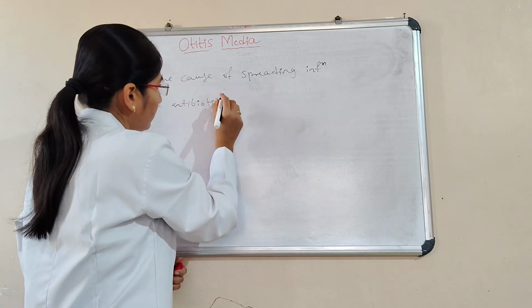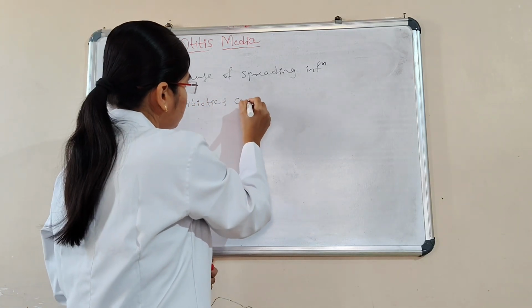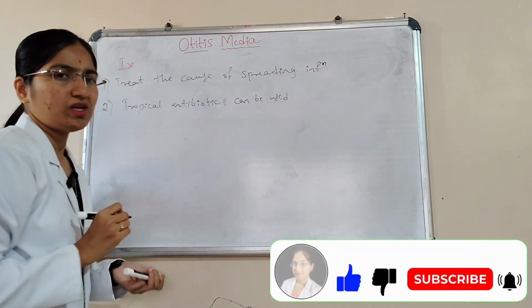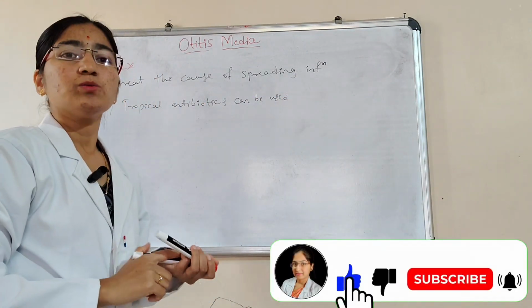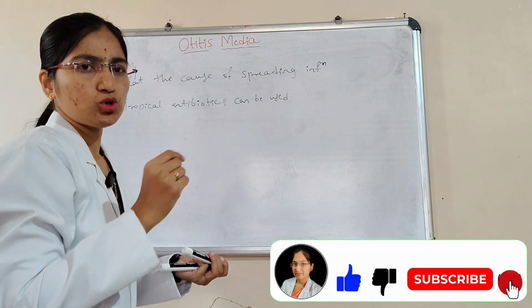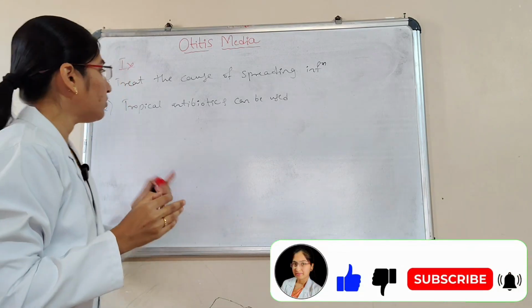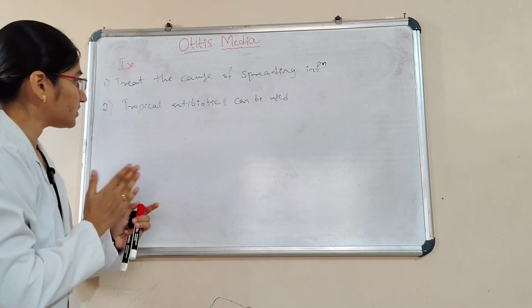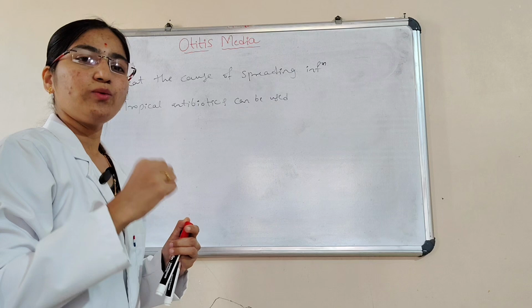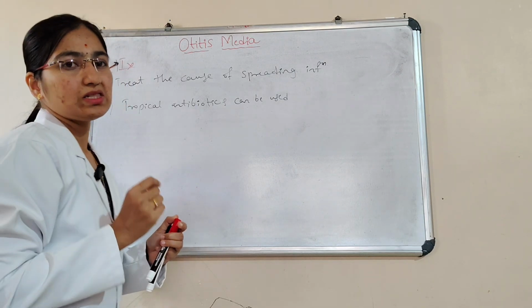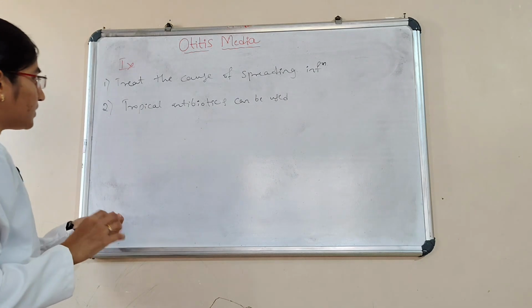Here is one trick: for adults, always pull the pinna upward and backward to straighten the tube. And for children of 3 years and less than 3 years, always pull the pinna downward and backward to instill the eardrops.